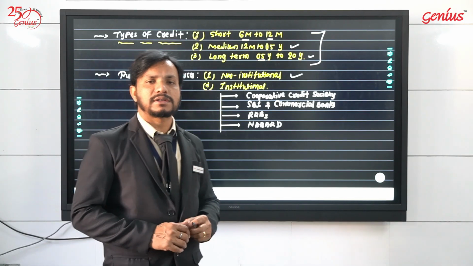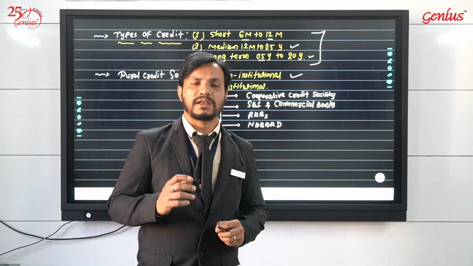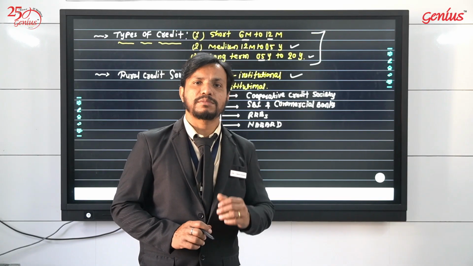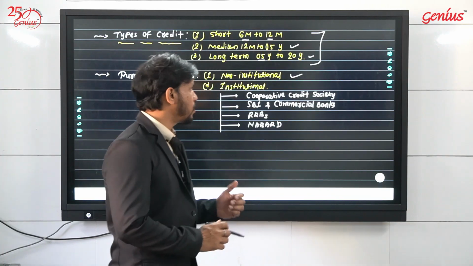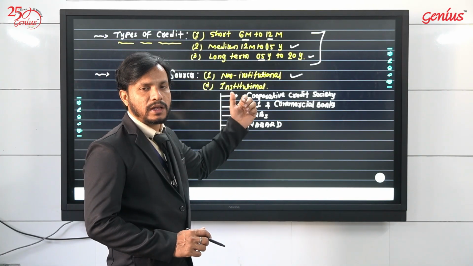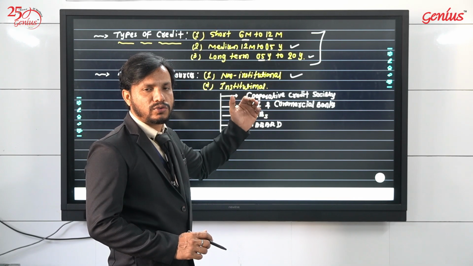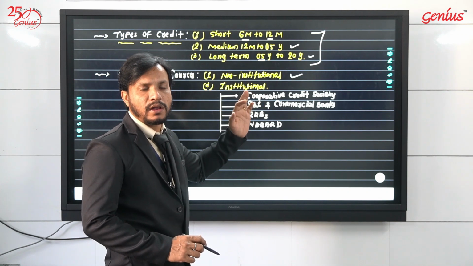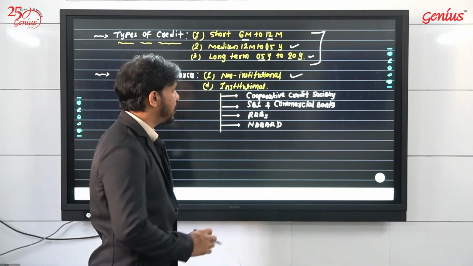Like if the farmers are taking money or finance from some of the money lenders or traders in the village, that could be considered a non-institutional source, because it is non-paper, it is not decided, it is not matured, it is not controlled, and it does not have proper rules, norms and regulations.